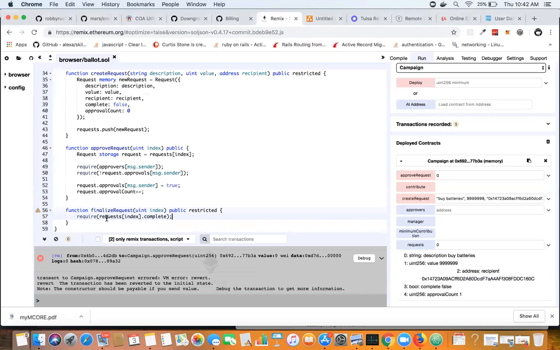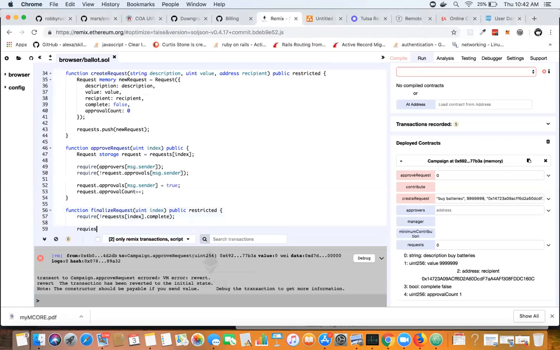And then we have to update the flag to be true after paying the money to the recipients. So that'll look like so: requests index complete, complete is equal to true.